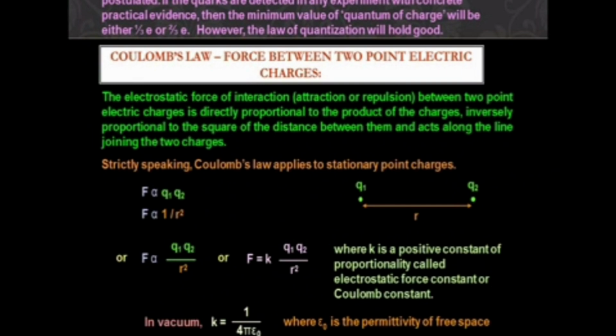Next, we are going to see Coulomb's law. Before that, there is a small note. Recently the existence of quarks with charge 1/3 e and 2/3 e has been postulated. If quarks are detected in any experiment with concrete practical evidence, then the minimum value of the quantum of charge will be either 1/3 e or 2/3 e. However, the law of quantization will still hold good.